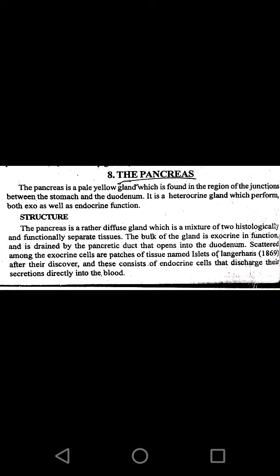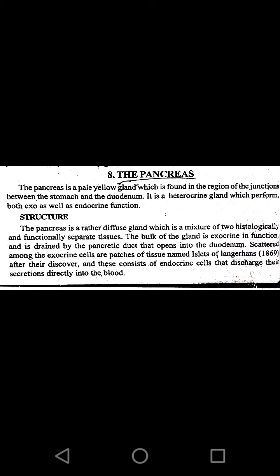Then endocrine glands. The endocrine glands are commonly called ductless glands because they secrete their products, like hormones, directly into the blood. So endocrine glands are called ductless glands.